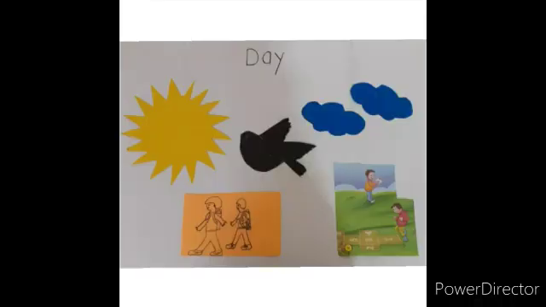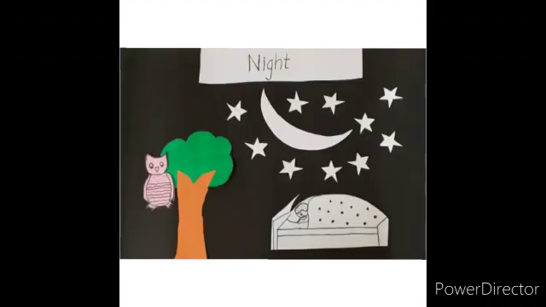Now you can see in the white chart paper, I have kept the things which we can see during the day. And in the black chart paper, I have kept the things which we can see during the night. So now children, can you understand what is day and what is night? Yes? Fine.